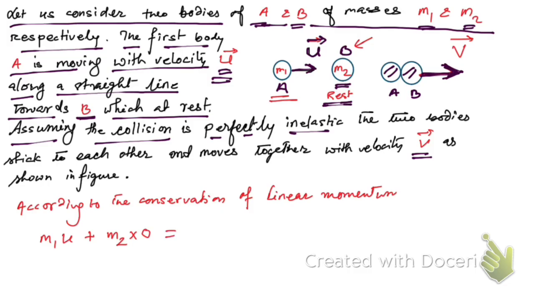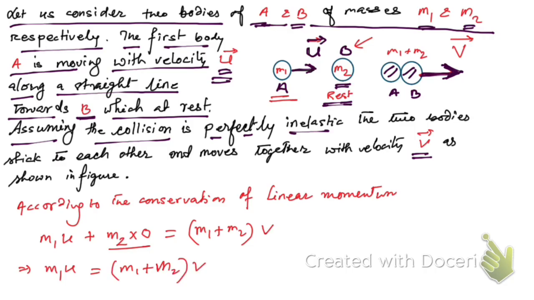After collision they stick to each other, so the combined mass is m1 plus m2, moving with velocity v. So we have m1 u plus 0 equals m1 plus m2 into v.